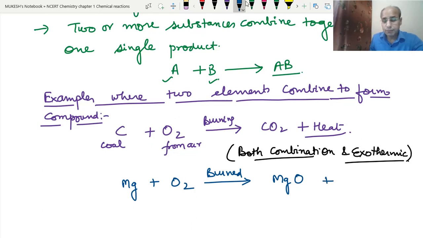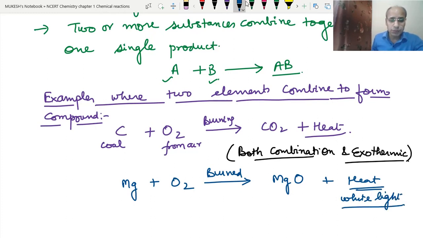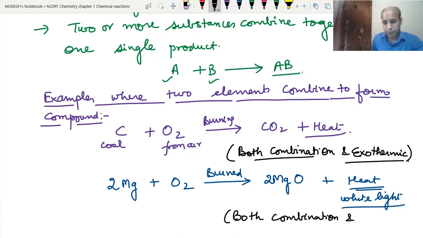And heat with white light is produced, that we have studied in the activity previously. So balancing 2 and 2. This is also the example where two elements are being used and we are getting one product. So this is also the example of both combination and exothermic.